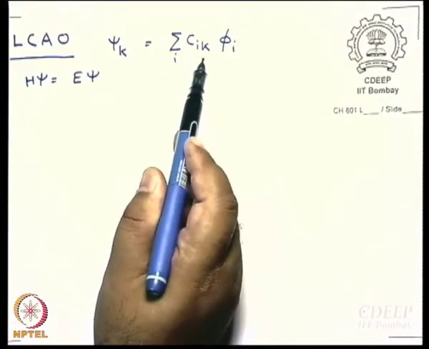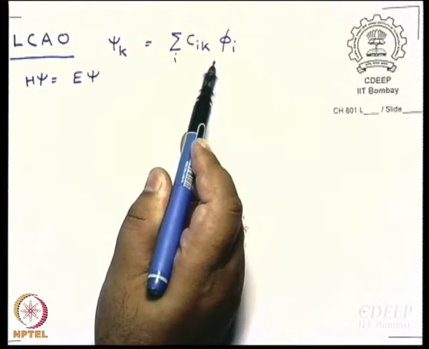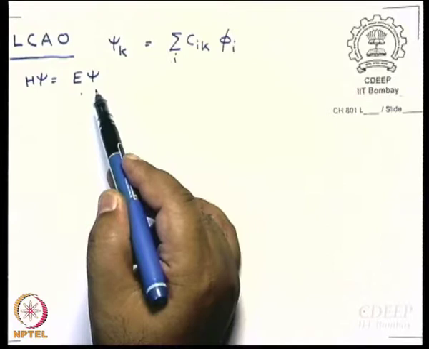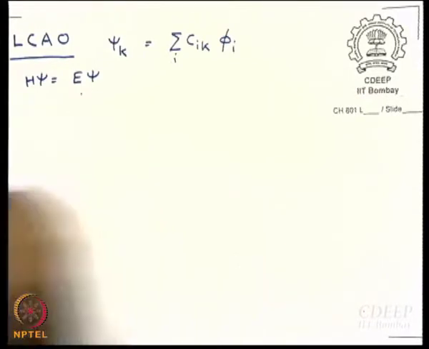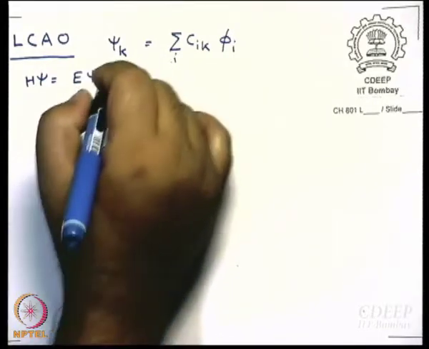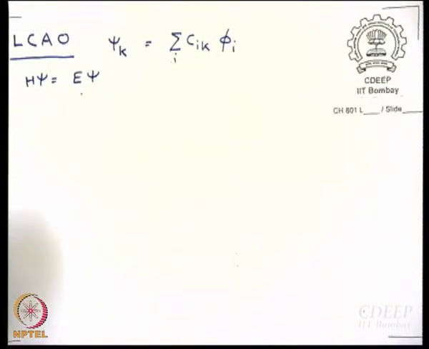We have already approximated the wave function in a certain way. What is it that we do not know here in psi k? The coefficients. So, our problem is to find the coefficients and also to find the energy, and we have to do it in a roundabout way, because this equation cannot be solved so easily. It is not going to be separable, unfortunately. So, you need a back door. So, what we do now is we look for the back door. Of course, you people are all masters of manipulation.